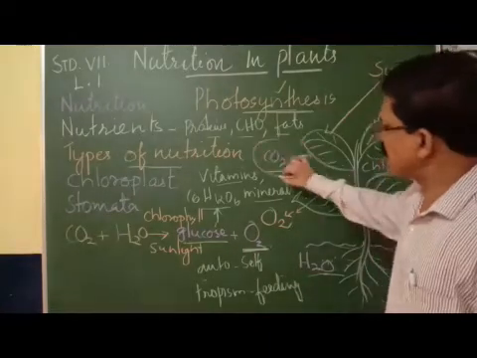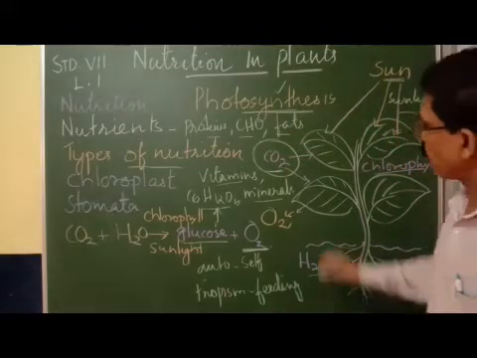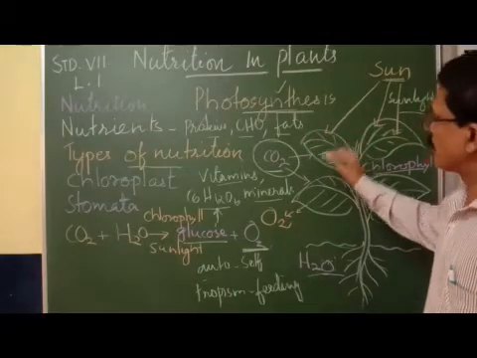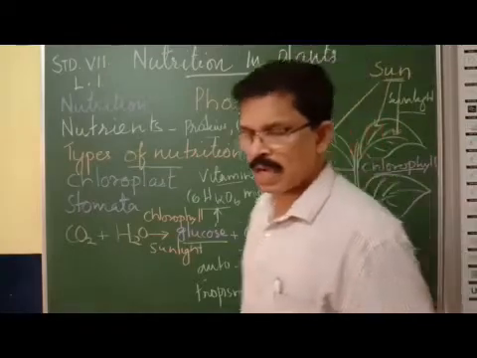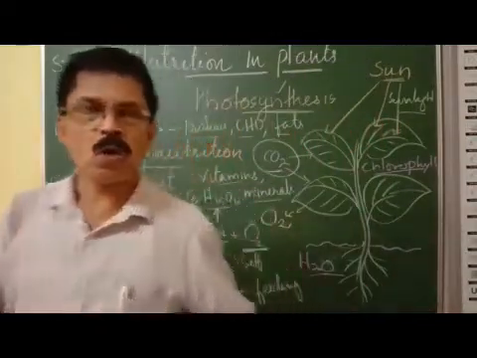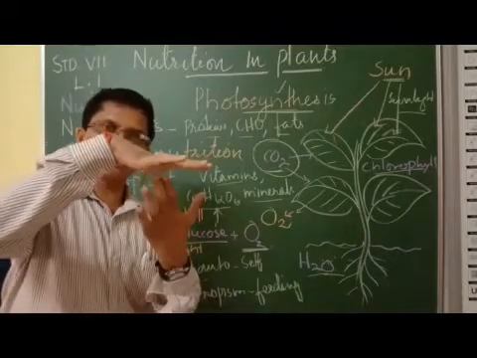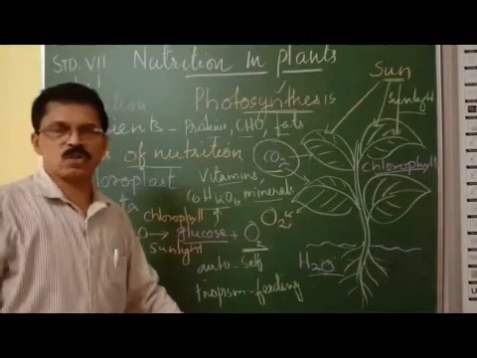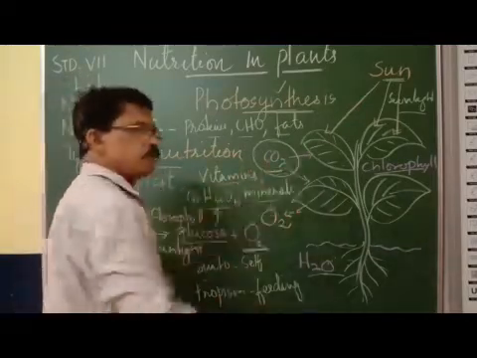How do plants get carbon dioxide? Plants get carbon dioxide from the atmosphere. They enter the leaves through stomata. Stomata are tiny pores on the underside of the leaf through which carbon dioxide from the atmosphere enters the leaf.